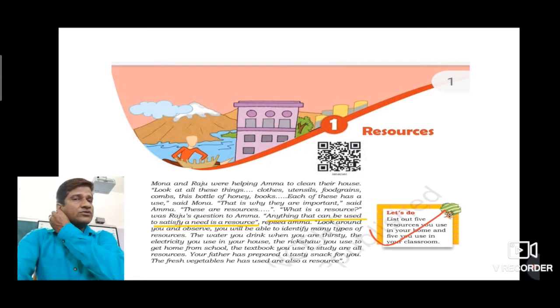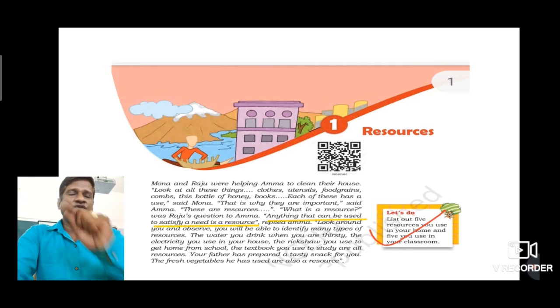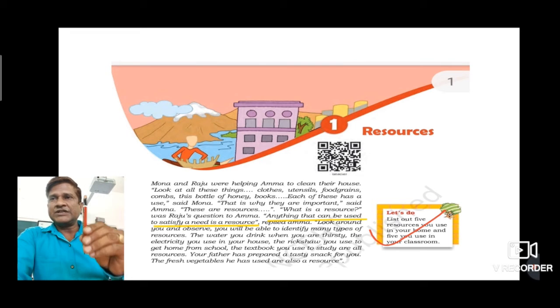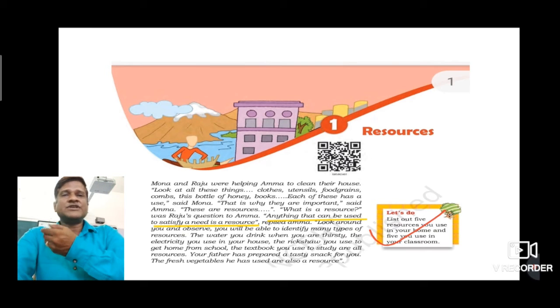Okay. Now we are going to discuss what are the factors that can change an object into a resource. So first important factor, utility. Utility means usability. Okay, utility or usability is what makes an object or substance a resource. Again, with the example of the pencil. This pencil has utility for me. Okay, because of its utility, this pencil is a resource for me. So this is the first important factor which can make a substance or object into a resource.